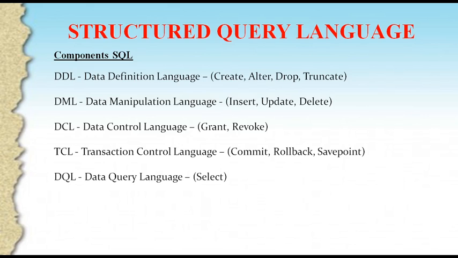The commands of TCL are commit, rollback, save point. So commit is for permanent save of the database table. After giving the commit command, we are not able to come back to the previous stage of commit. So it is permanent save.